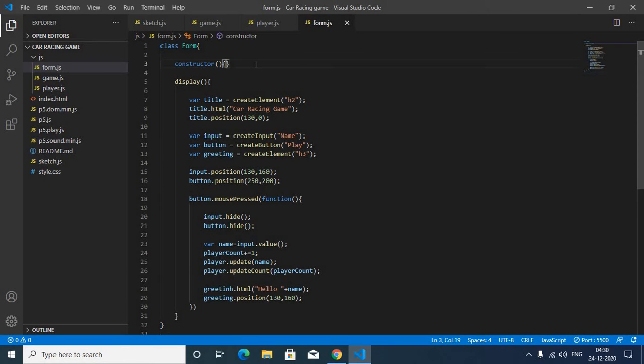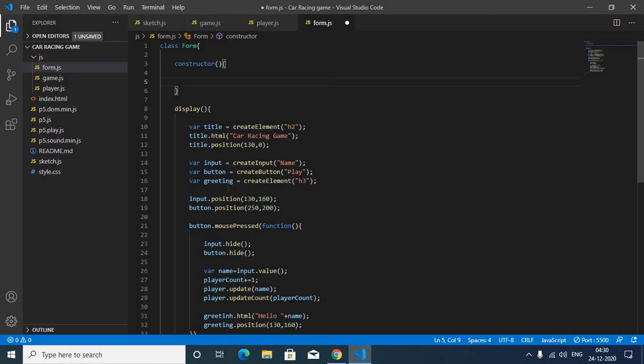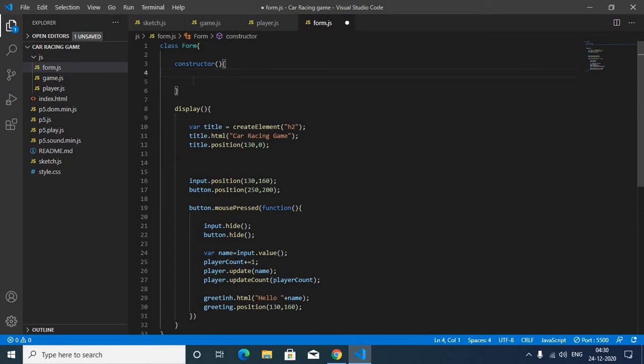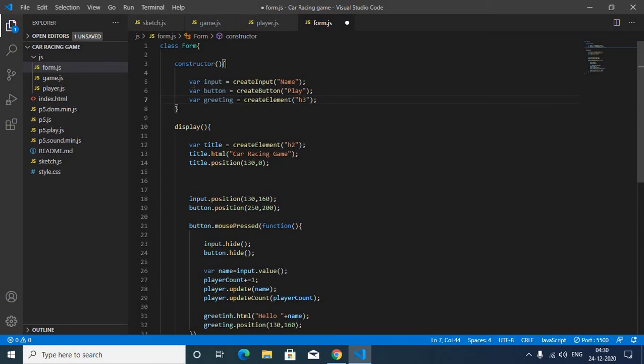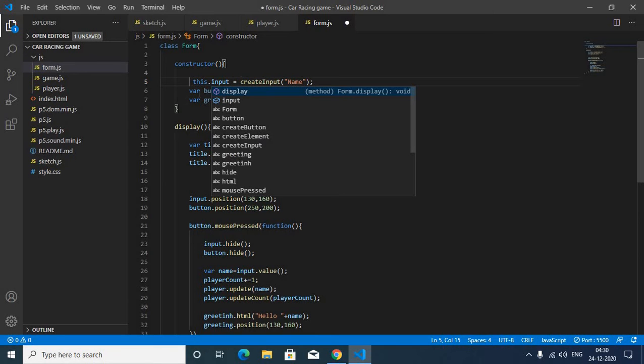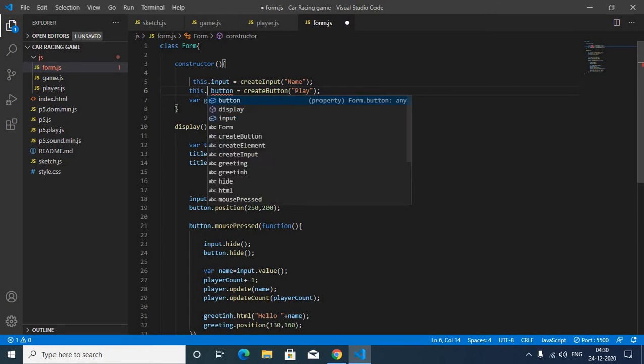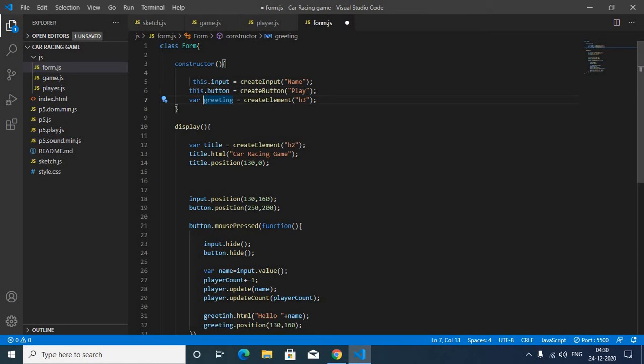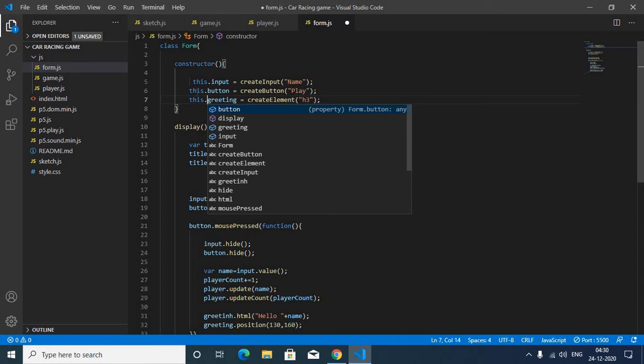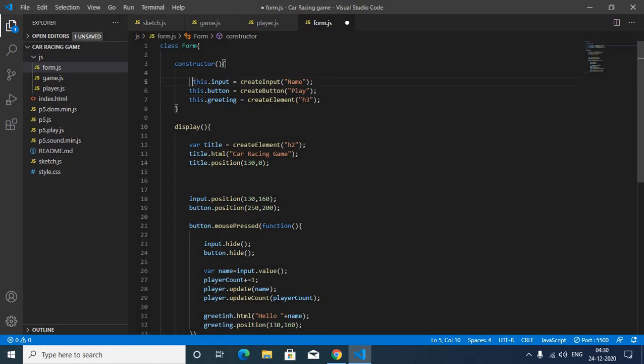Here also we are going to write first inside the constructor. So just cut these three variables, input, button and greeting, and paste them inside the constructor. Then remove the var, and instead of it just write this.input like that, this.button and this.greeting. Greeting is already written.